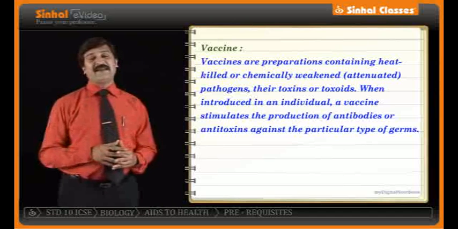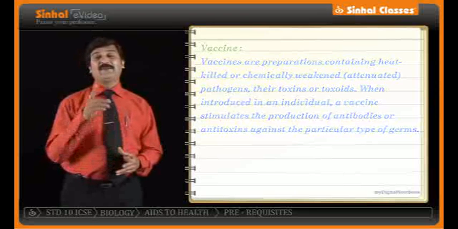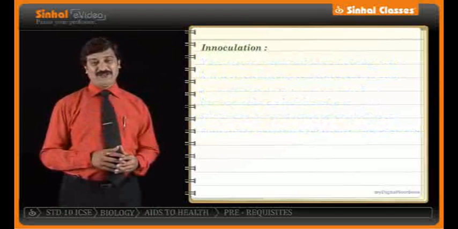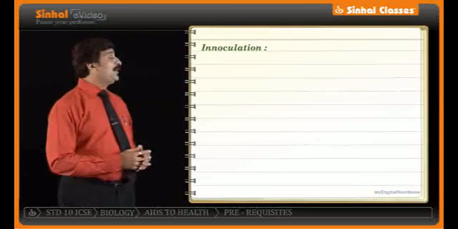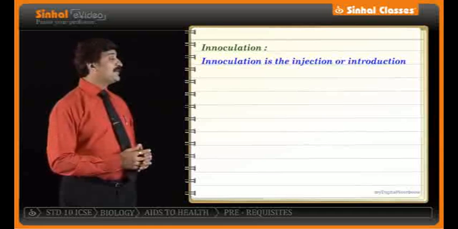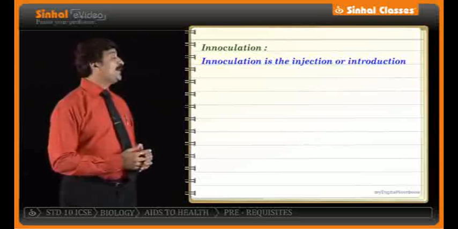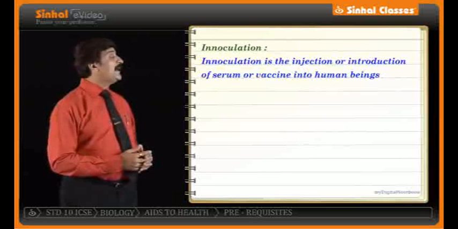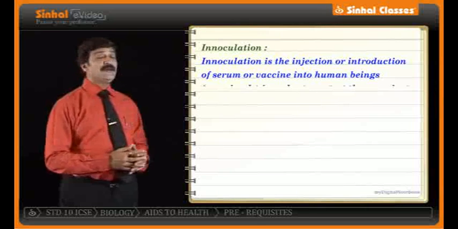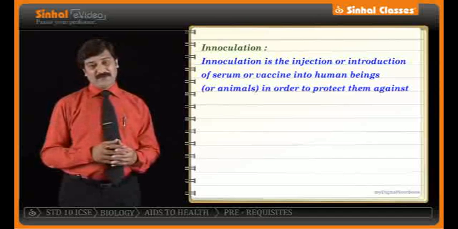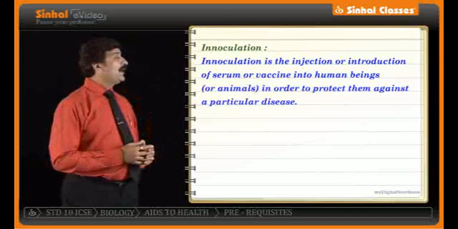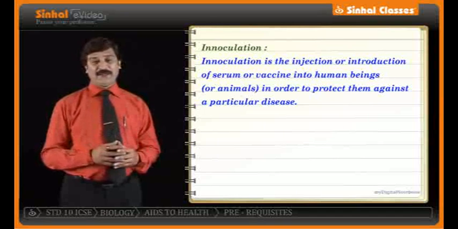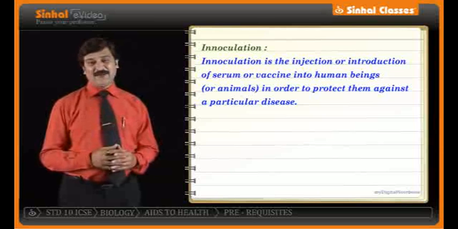If the word vaccine is there, there has to be a word along with that we should know. Inoculation. What is inoculation? On the monitor for you. Inoculation is an injection or introduction of serum or vaccine into human beings or animals in order to protect them against a particular disease. So now we know the word vaccine, inoculation. What are antigens, antibodies? What are toxins and antitoxins?